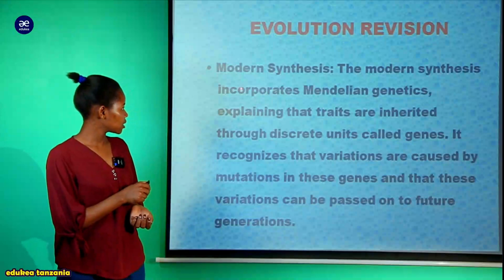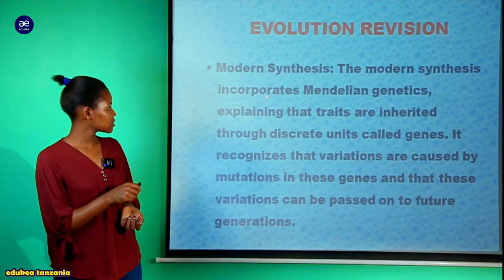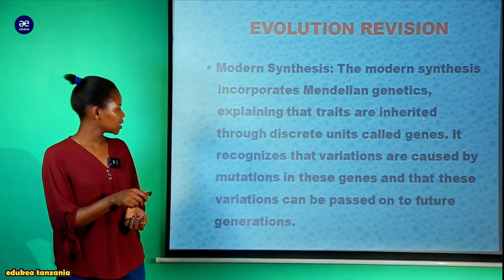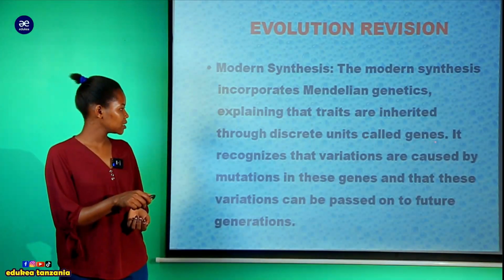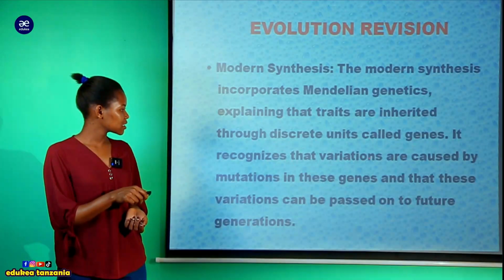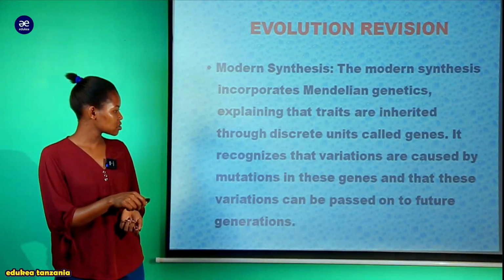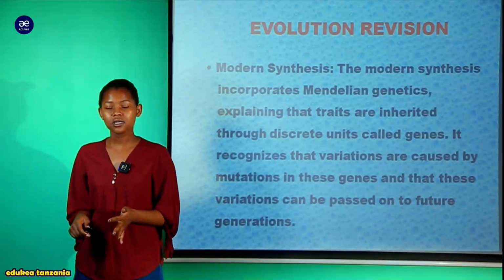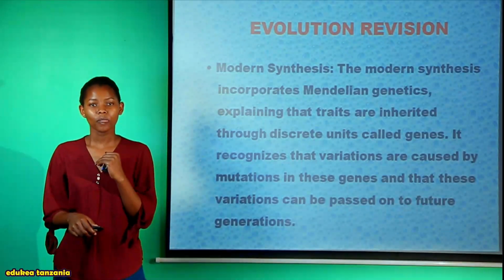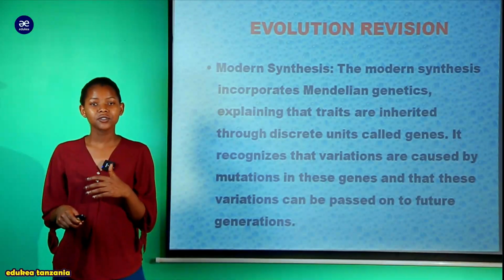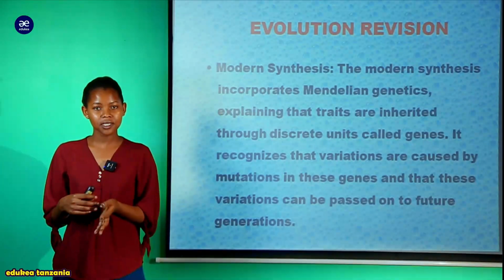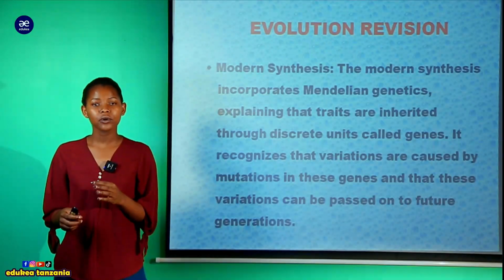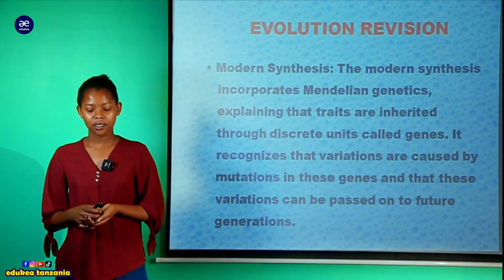On the other side, the modern synthesis incorporates Mendelian genetics, explaining that traits are inheritable through discrete units called genes. It recognizes that variations are caused by mutations in these genes and that these variations can be passed on to the future generation. So the difference is that Darwin failed to explore deeply on genetics and heredity, but the modern synthesis theory explored deeply on genetics and inheritance.